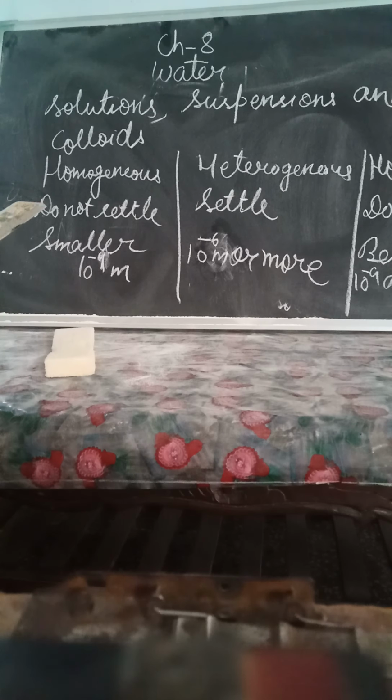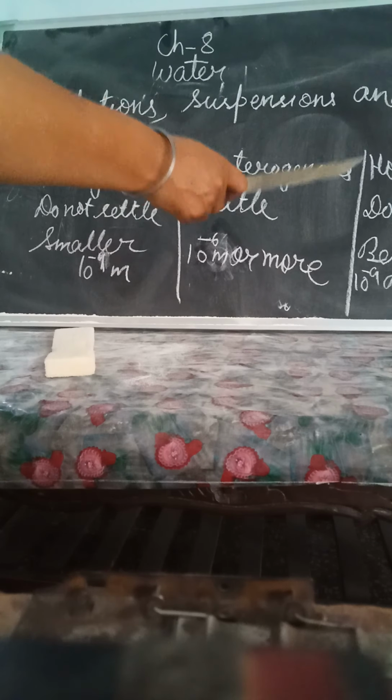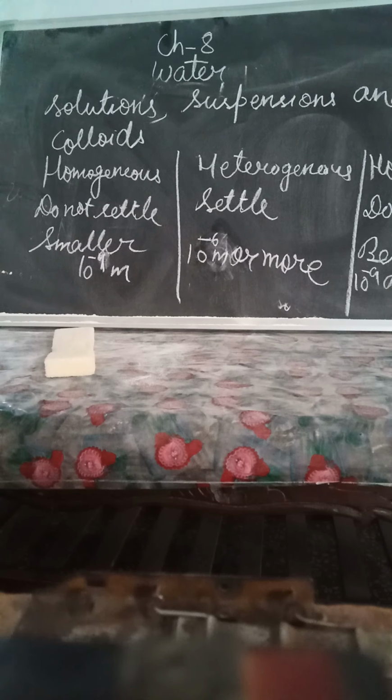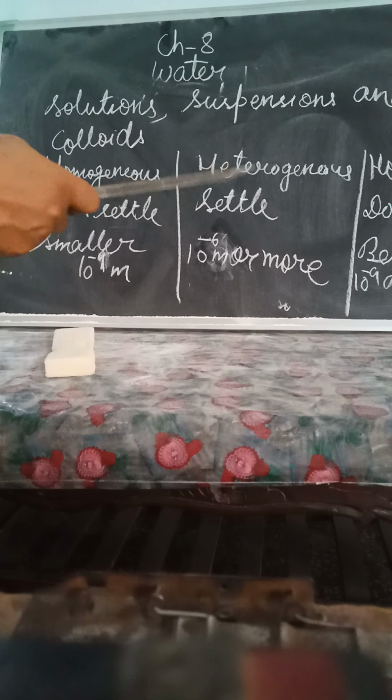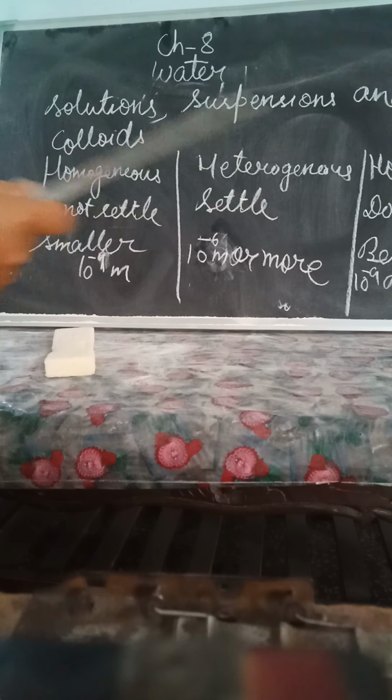And colloids are not transparent. In them, particles do not settle at the surface. They do not settle at the surface, and the size of the particle is intermediate, between 10 to the power minus 9 and 10 to the power minus 6.